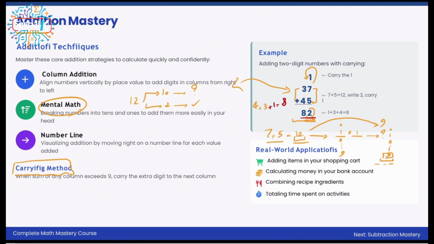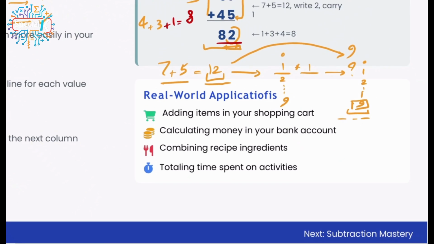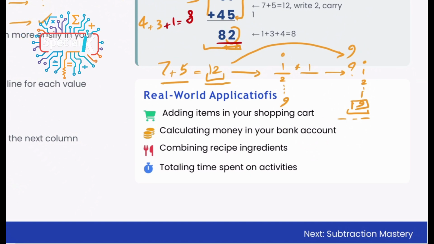So we have some real world applications. What does that mean? It means that, okay, you're doing the adding for what? We are adding for the items in the shopping cart. For instance, I have a receipt that costs $90, and I have to know that $90 contains different kinds of parts, 15 plus 25 and so on. I'm going to calculate the money in my bank account. I'm going to combine the recipe ingredients. I'm going to find the total spent on activities and so on.